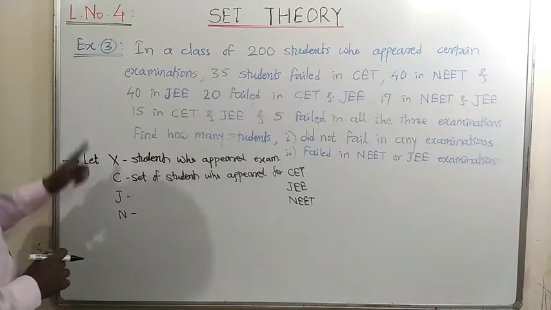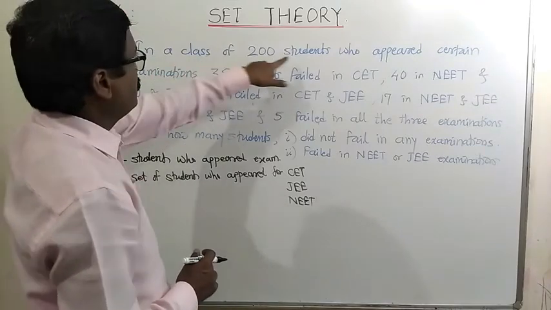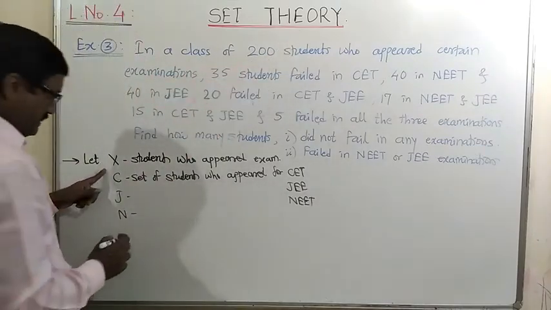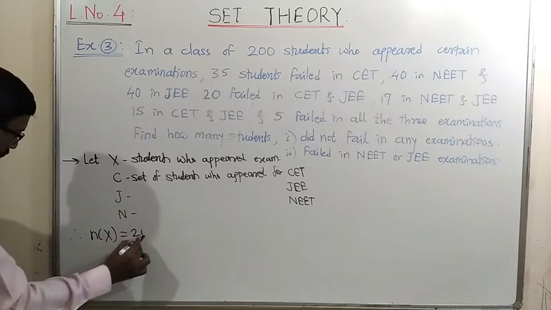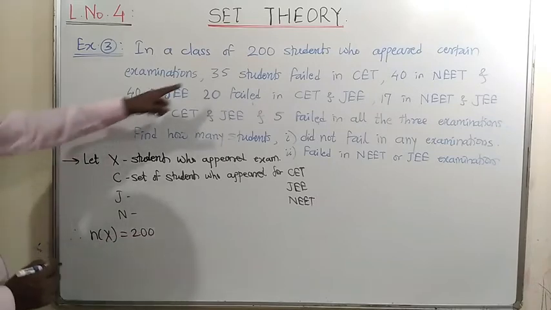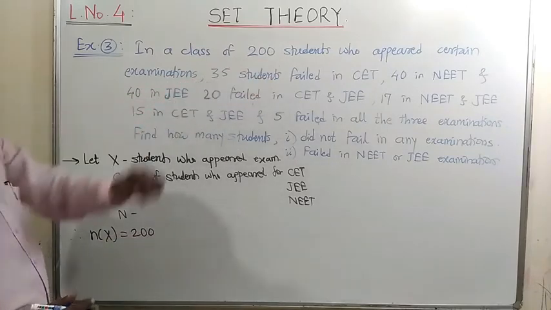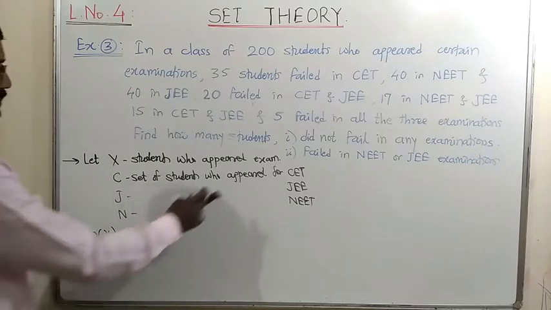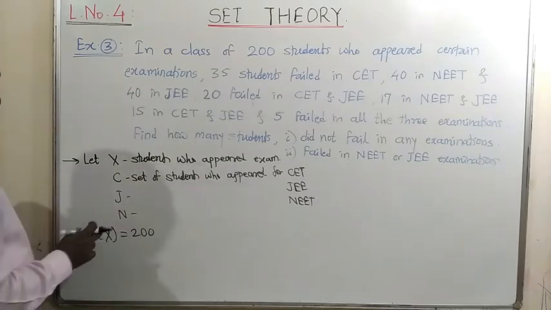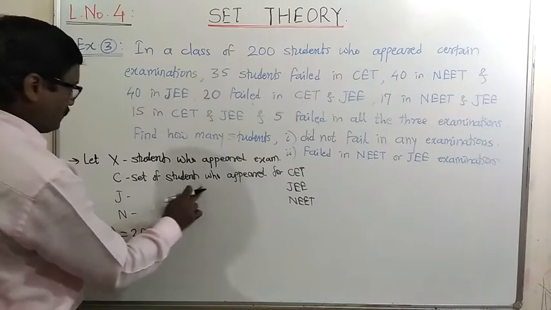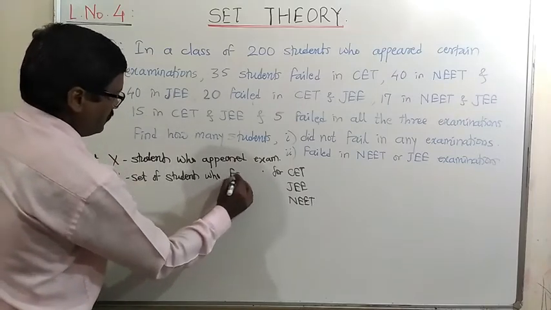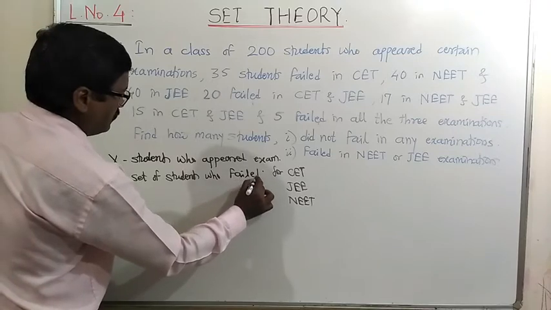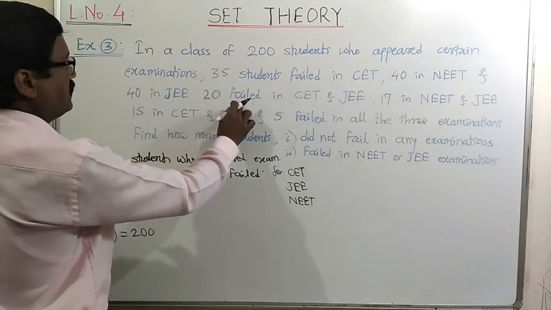So from this information, we can write: a class of 200 students, so the number of students in X, therefore n of X, is given as 200. Then 35 students failed in CET. Here, sorry, C is the set of students who failed, not appeared. We will write failed here because the information is about failed students.